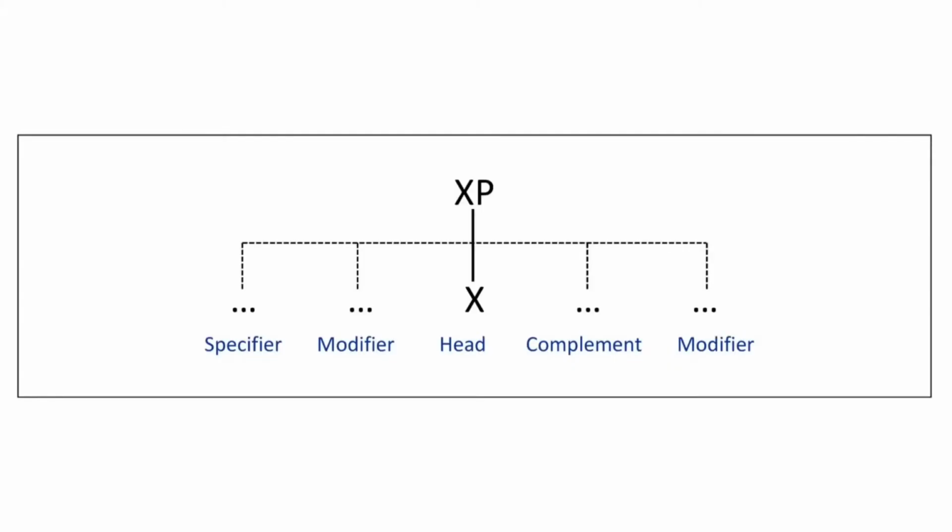Before we start our investigation into the internal structure of the phrases, let me remind you of the phrase structure. As illustrated here in this diagram, a phrase always has a head. In addition to its head, it may also have other dependents like specifier, complement, and modifiers.